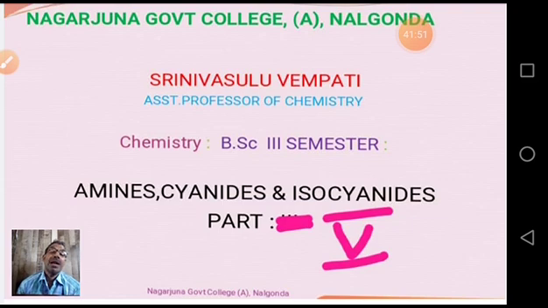How do we do it? Aniline reacts with nitrous acid. Nitrous acid is unstable, so we prepare nitrous acid in situ by reacting sodium nitrite with HCl. This formed nitrous acid reacts with the acid and finally gives the nitrosonium electrophile. This nitrosonium electrophile reacts with aniline to give different intermediate ions, and finally you get the diazonium salt, which is stable. So this is diazotization with its mechanism.